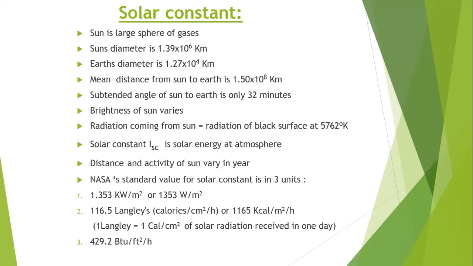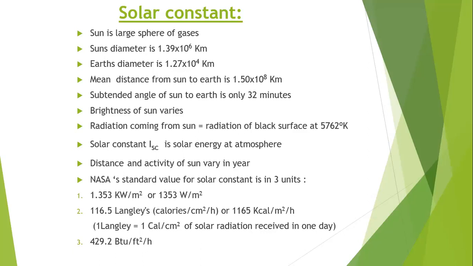And the next term we have to be familiar with in future is the solar constant. We know that the sun is a large sphere of hot gases, and heat is generated in the sun by fusion reactions. Every time, fusion reactions are going on in the sun and heat is developed, so that heat comes to our earth in the form of electromagnetic waves having a wavelength of 0.2 to 0.4 micrometers.